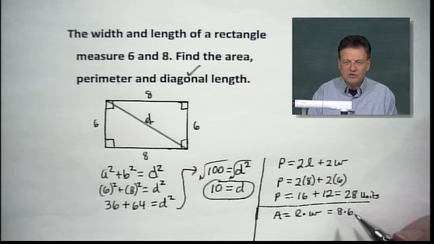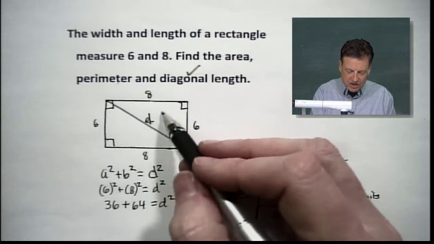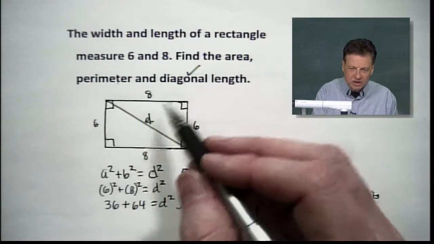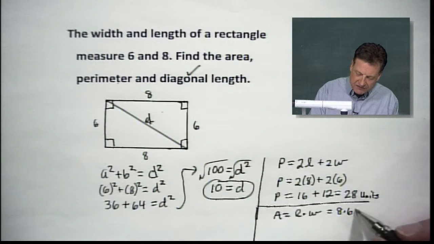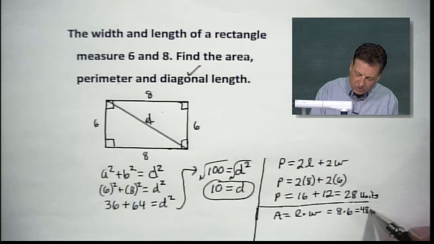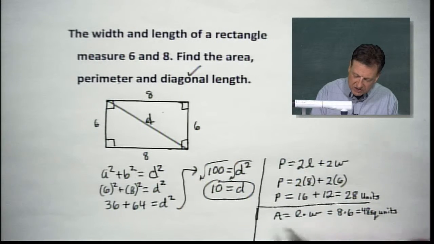Can't go wrong on those two numbers. They're very easy to work with. No halving. Now if we were wanting the triangles, we would be taking half, all right? But we're looking for the whole rectangle, all right? So whole big rectangle. And that's going to give us 48. We'll use square units because that's what area is about.